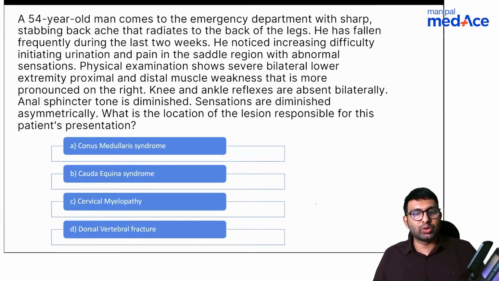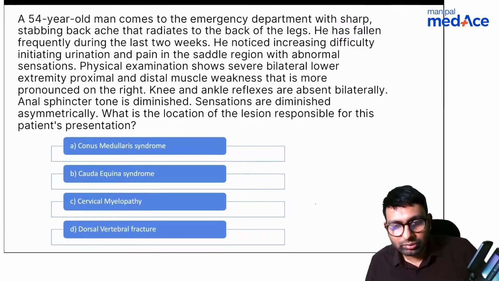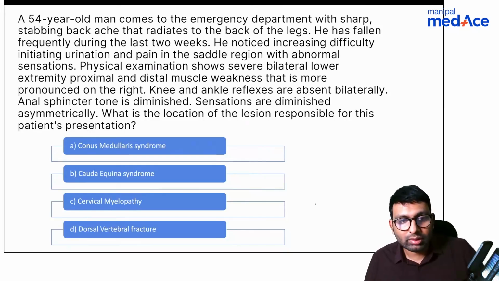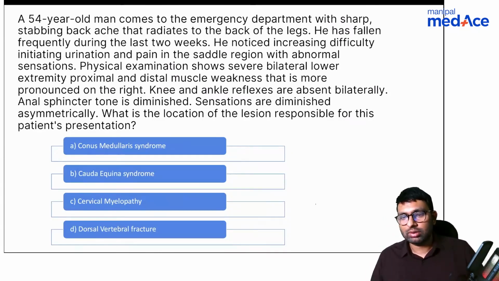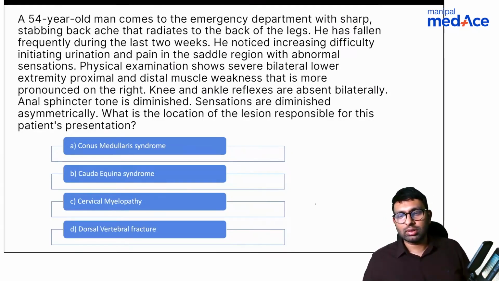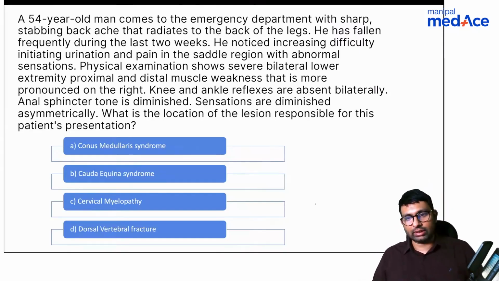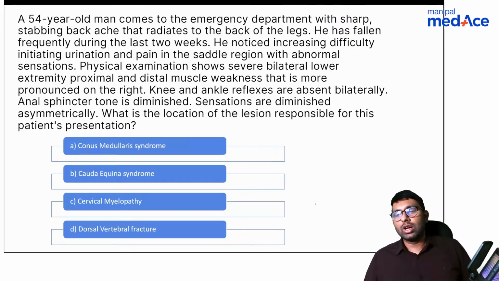So what are the nerve roots for knee reflex? What is the root value for knee? What is the root value for ankle? If you know, you can answer them. What do you mean by that? I didn't understand your thing. Asymmetrical. Okay, got it. Right. Because it is asymmetrical, you also think it is cauda equina syndrome. Right, Dr. Jain, you're right. You're absolutely right about this.